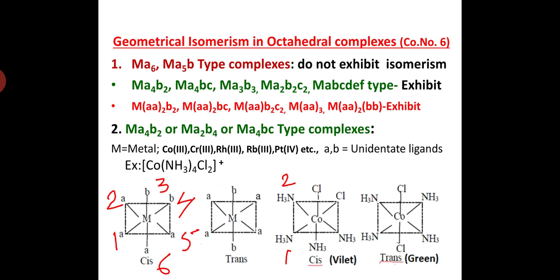Next one is geometrical isomerism in octahedral complexes. In this type of complexes, the Ma6 and Ma5b type of complexes do not exhibit isomerism.